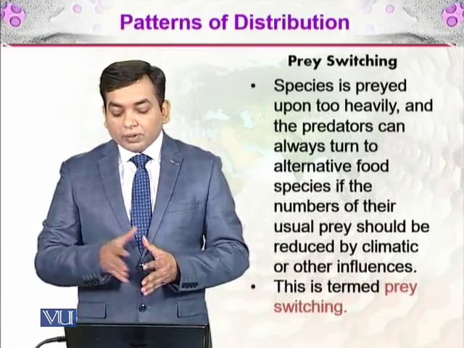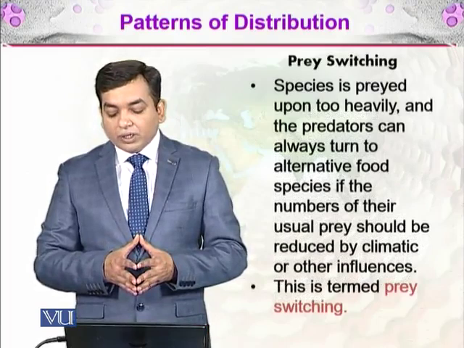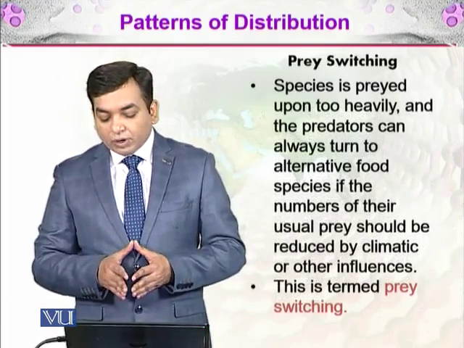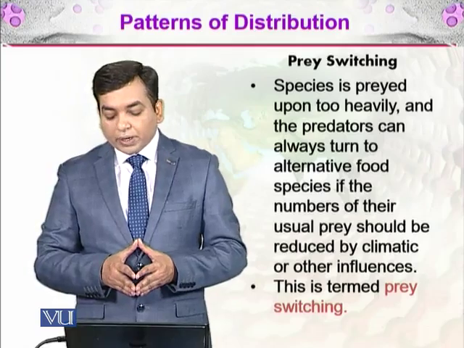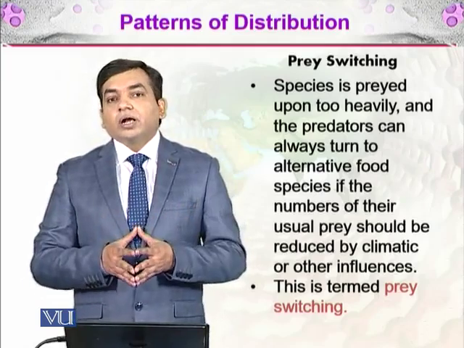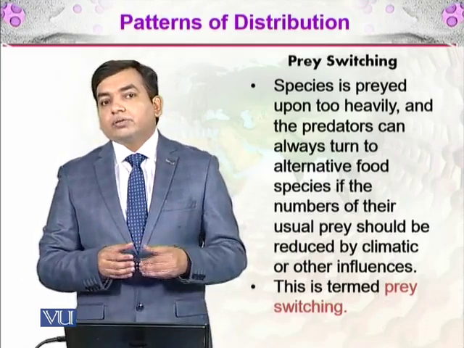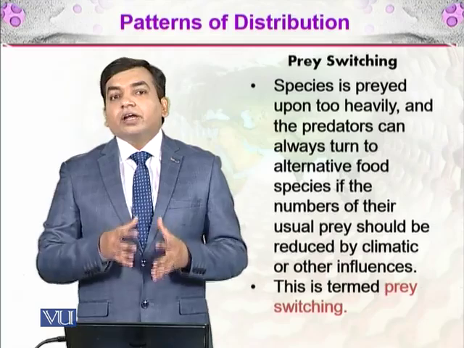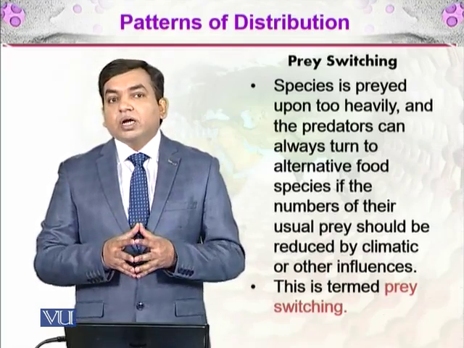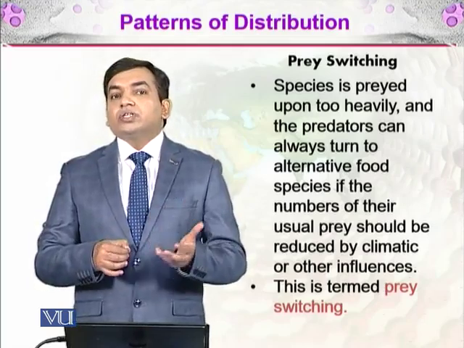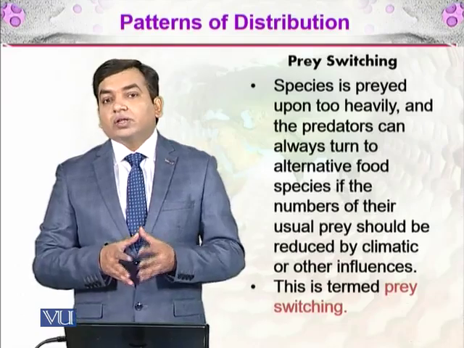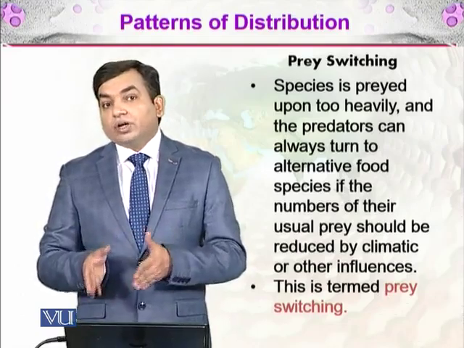If a species is preyed upon too heavily, the predators can always turn to alternative food species if the number of their usual prey is reduced by climatic or other influences. So sometimes there is one particular prey and they are eating too much of it, and it will go extinct or be reduced in numbers so much that they will choose another prey instead. So this is termed prey switching. That means they have changed their prey, right?